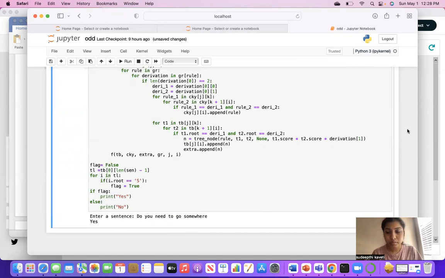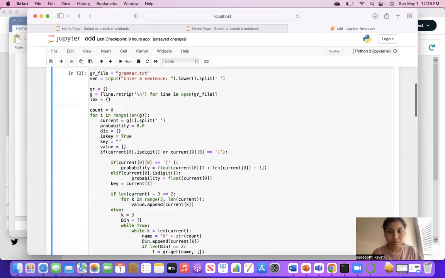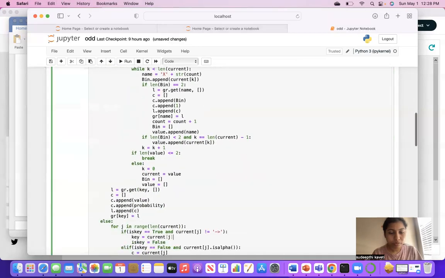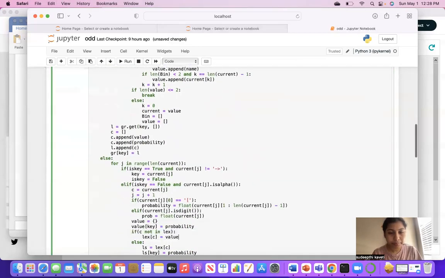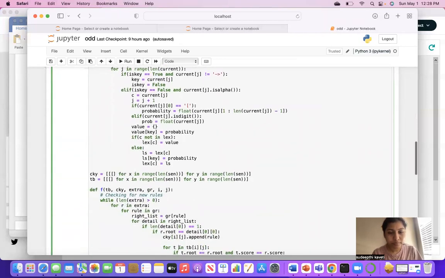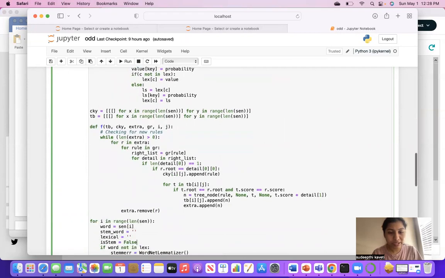This is the code I have developed for the 15 sample valid sentences.